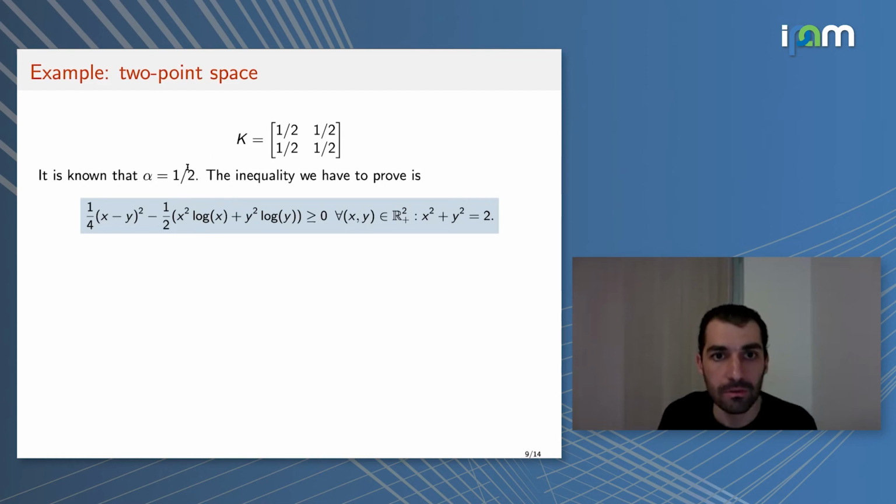It's known that the Log-Sobolev constant is equal to 1/2 in this case. This corresponds to proving the following inequality. On the left you can see the Dirichlet form, and this is B of x with the x squared log x, and you want to show that this is non-negative for any x, y on the sphere.